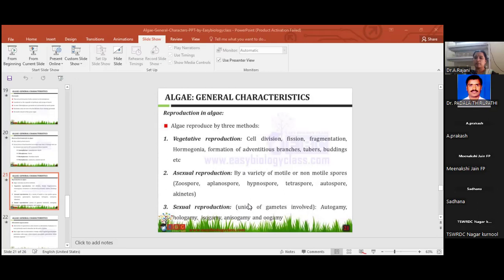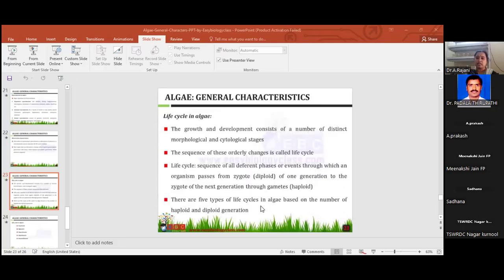Coming to sexual reproduction: fusion of gametes, union of male gamete and female gamete. Types: autogamy, hologamy, isogamy, anisogamy, oogamy, physiological anisogamy also. These are the reproductive methods of algae.